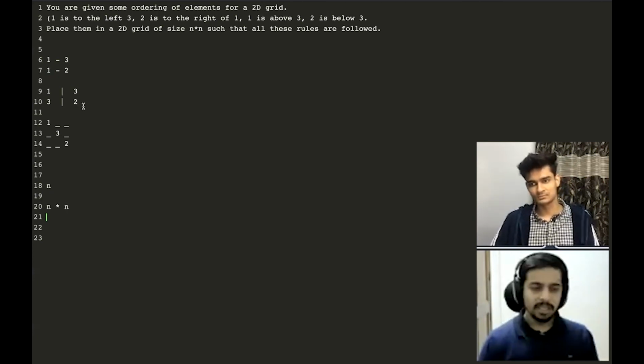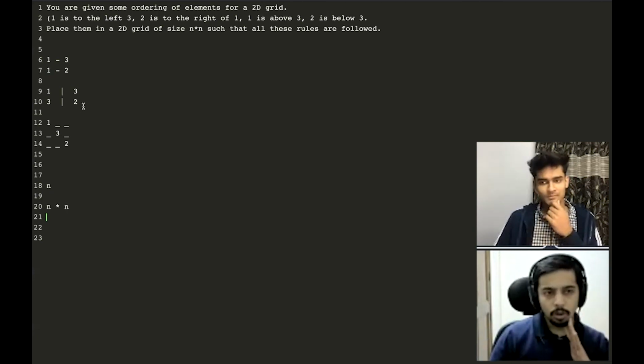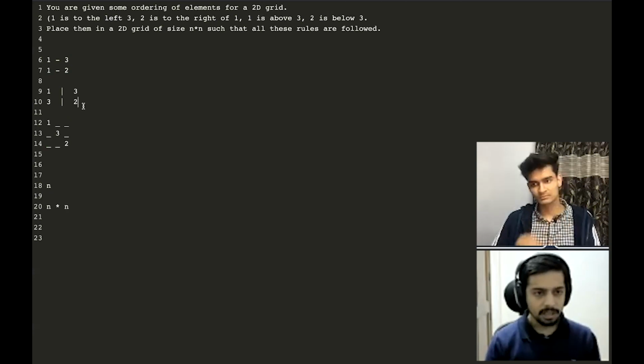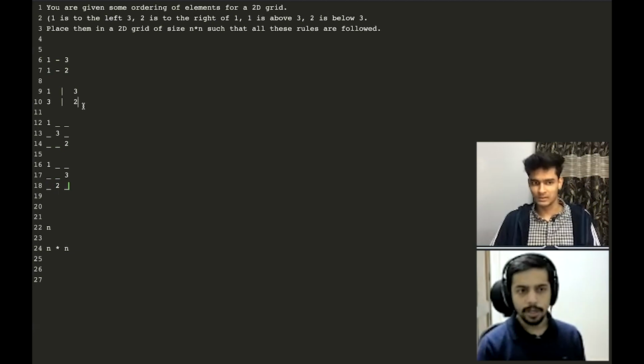Majorly, what you're saying is that there can be multiple answers, because there is no order defined between 3 and 2 in the left-right direction. Yes, there can be multiple answers. So probably this might work. 3 is here, this is empty. 2 is here, this is empty. This might work for you, right? Yes.